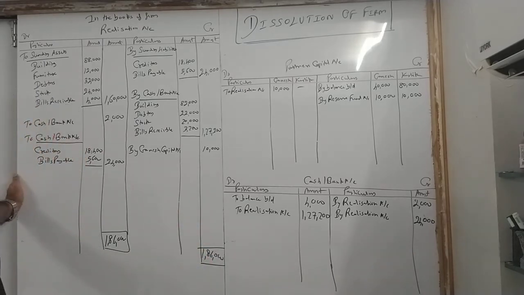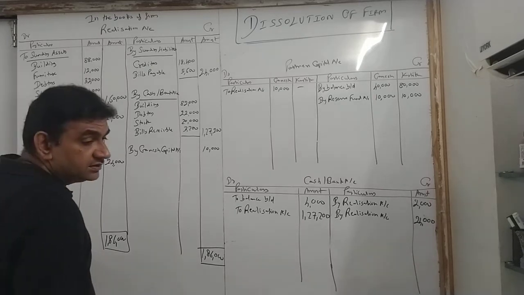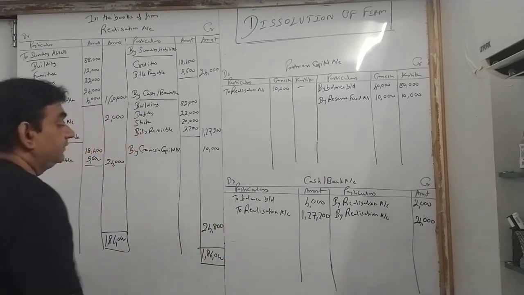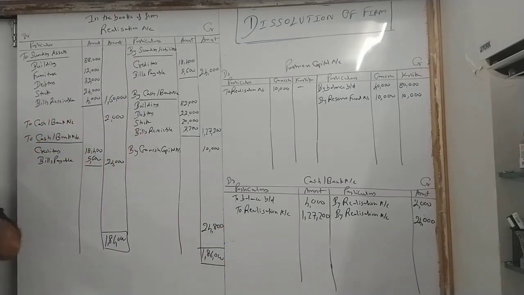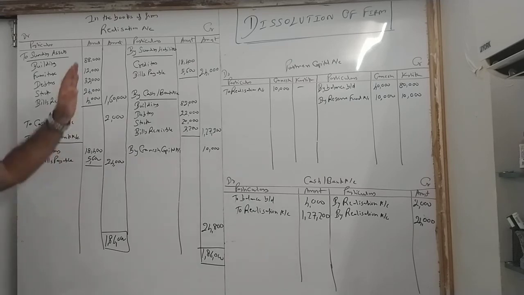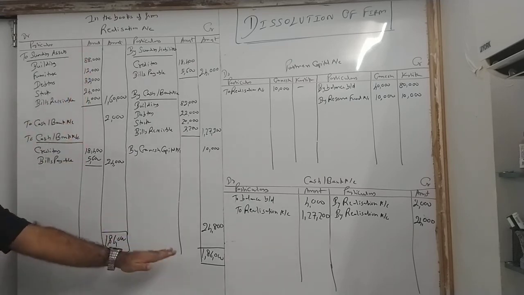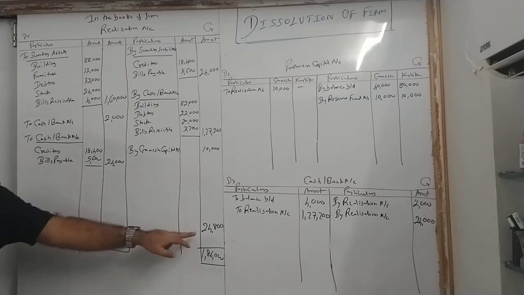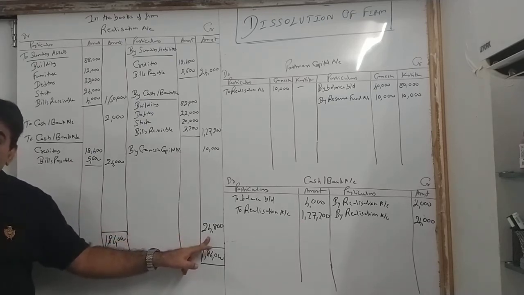24 and 27, 51, 151 to 161, 200. So 24,800. Okay, see, same like admission: take the total of the debit minus the credit, or credit minus debit, and see which is greater. Debit side is greater, so this balance here is a loss.